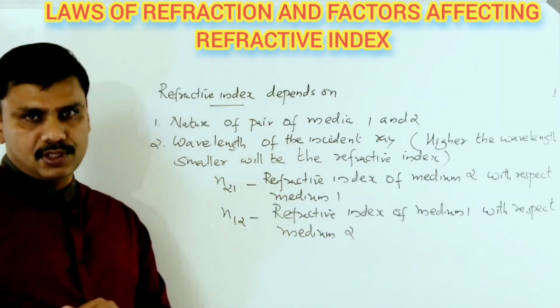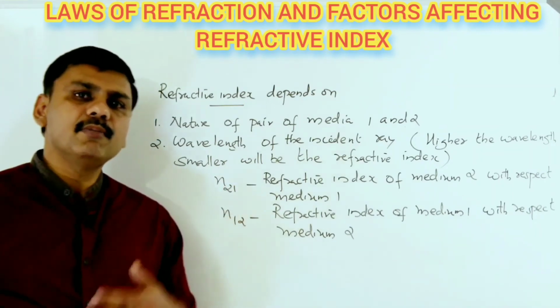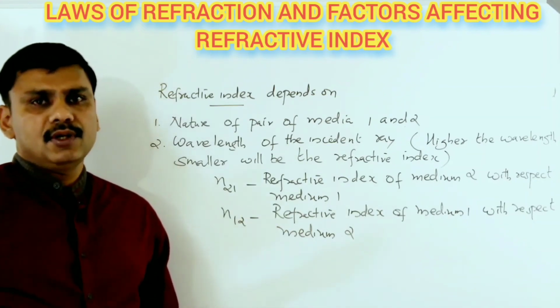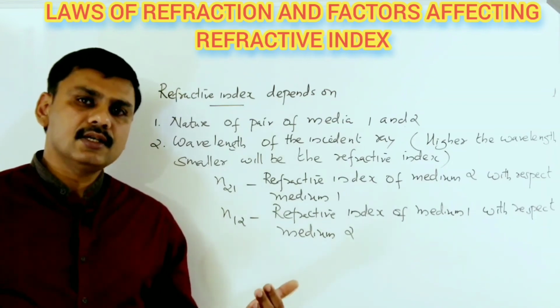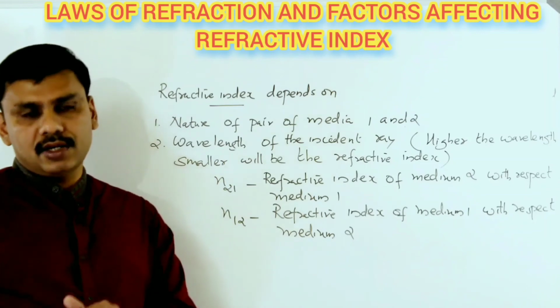I already explained that wavelength of the incident ray and refractive index are inversely proportional. Violet light has minimum wavelength, so it has higher refractive index. Red light has maximum wavelength, so it has minimum refractive index.